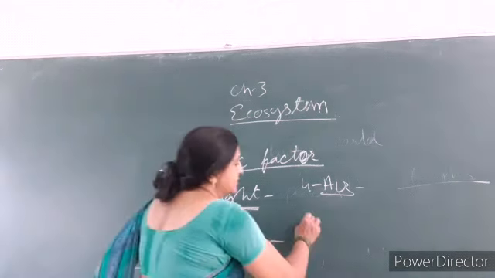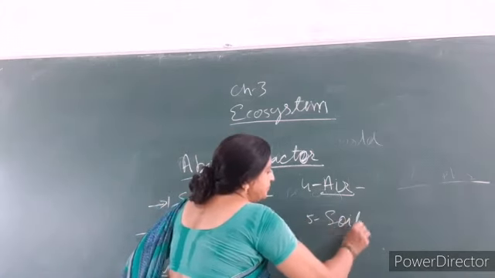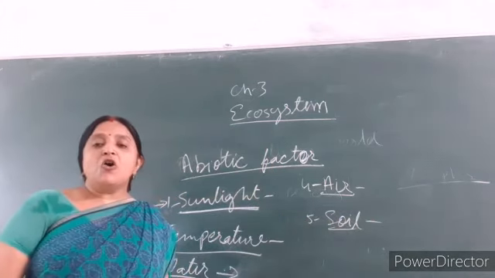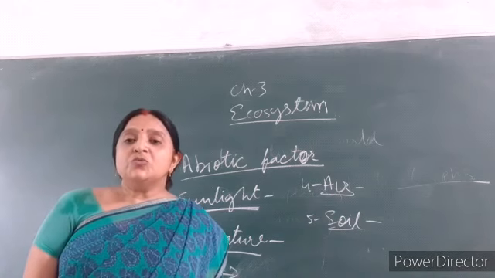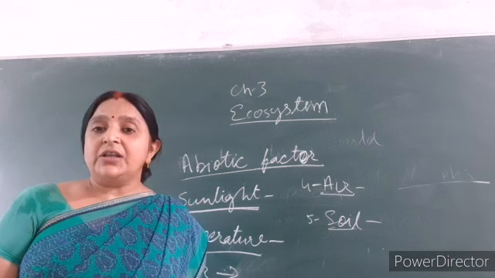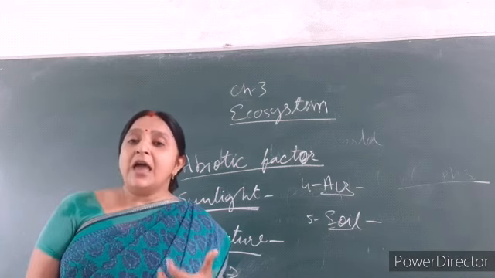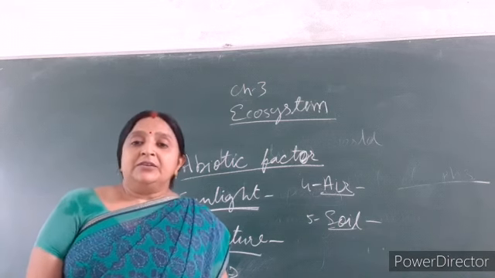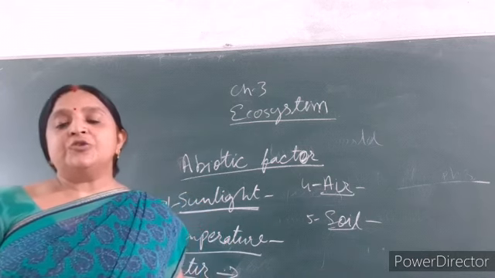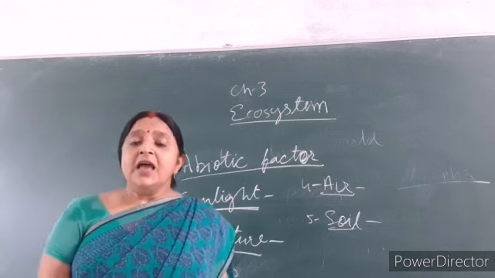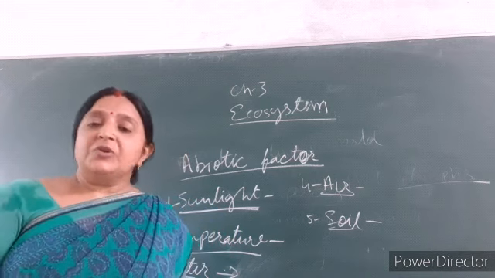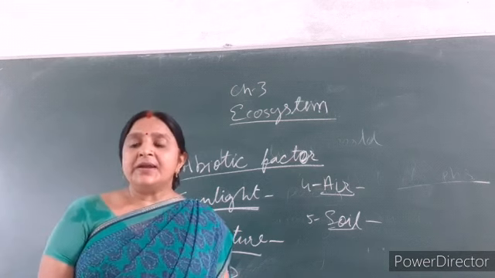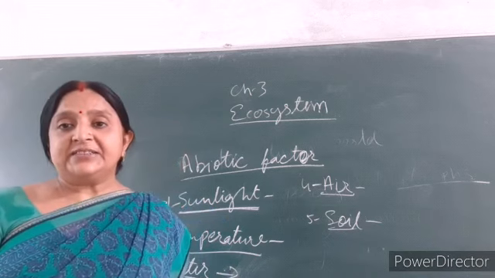Now the fifth one is soil. Soil is formed by the breaking down of rocks, and most of the organisms live in soil, and they help in converting atmospheric nitrogen into nitrates and nitrites. Hence they help plants with their mineral needs.